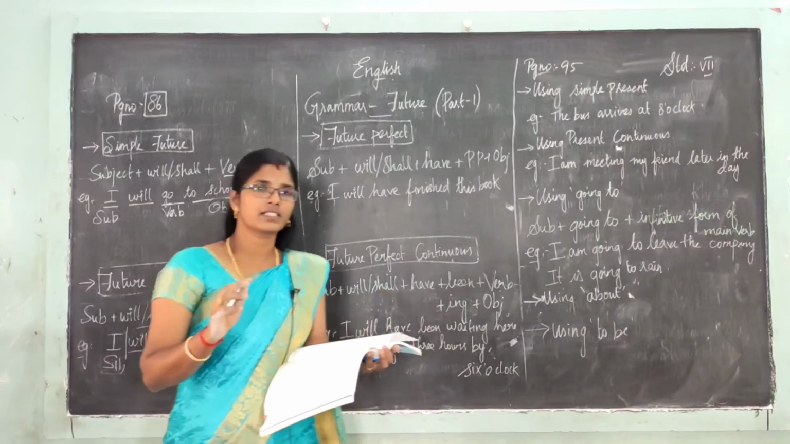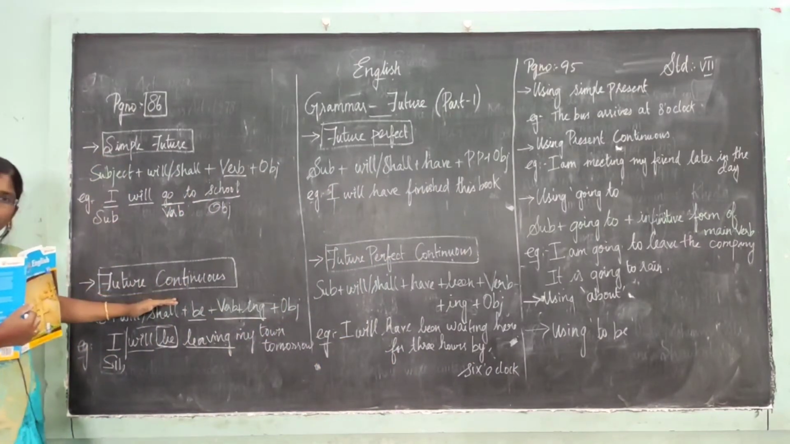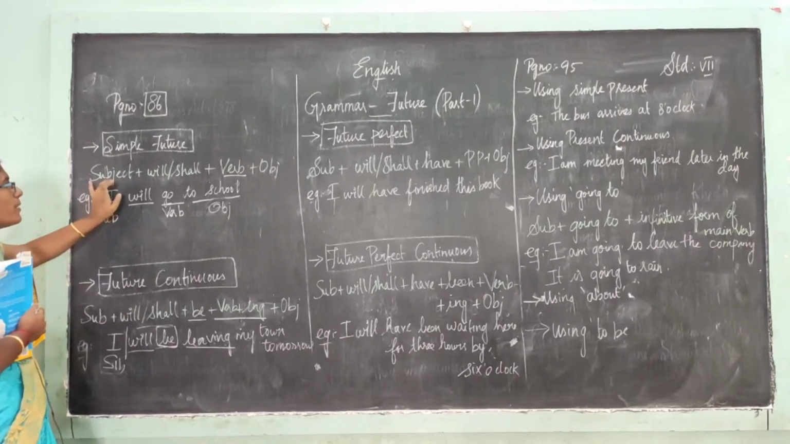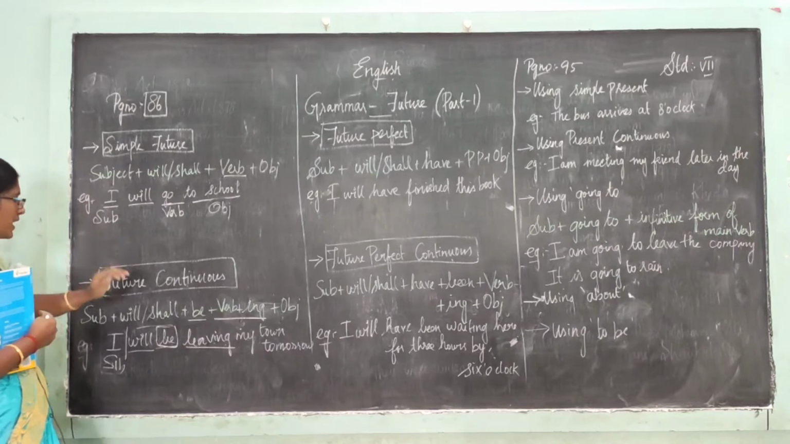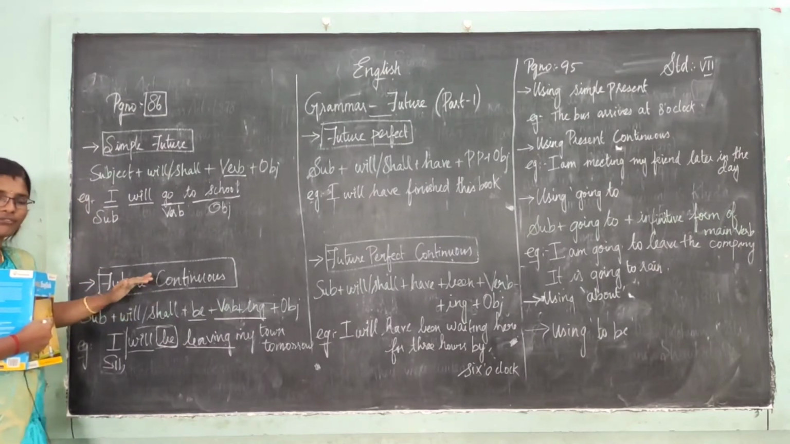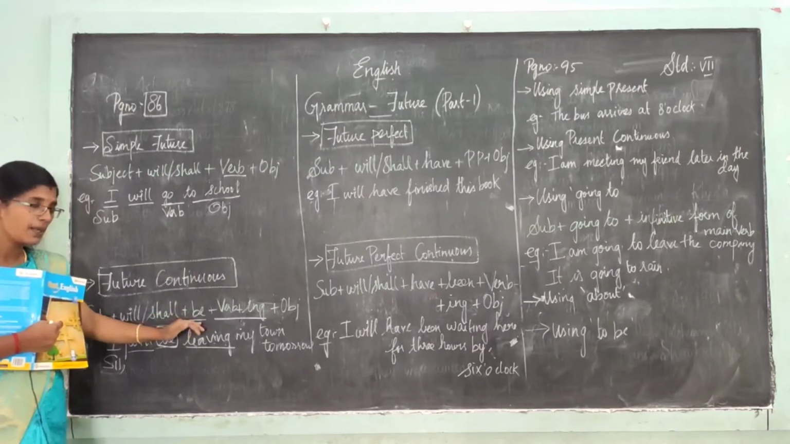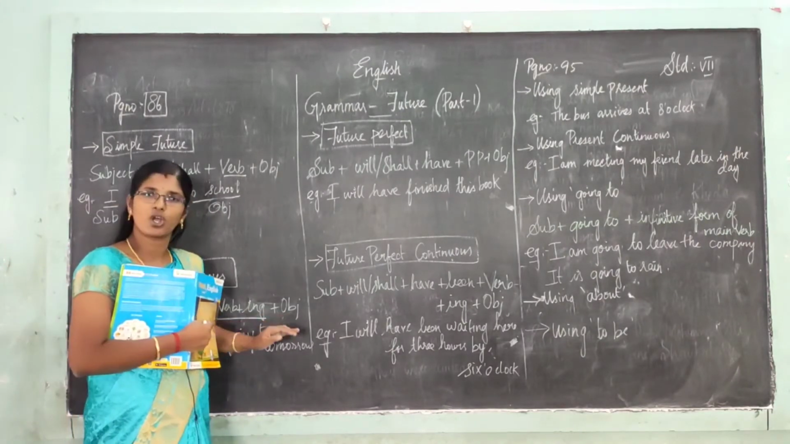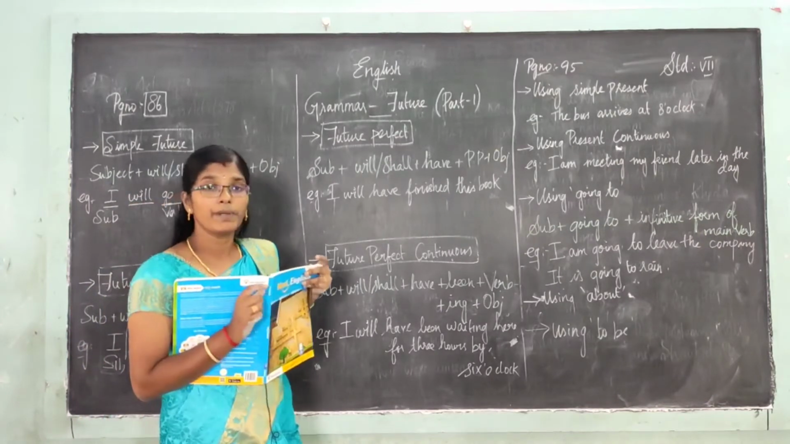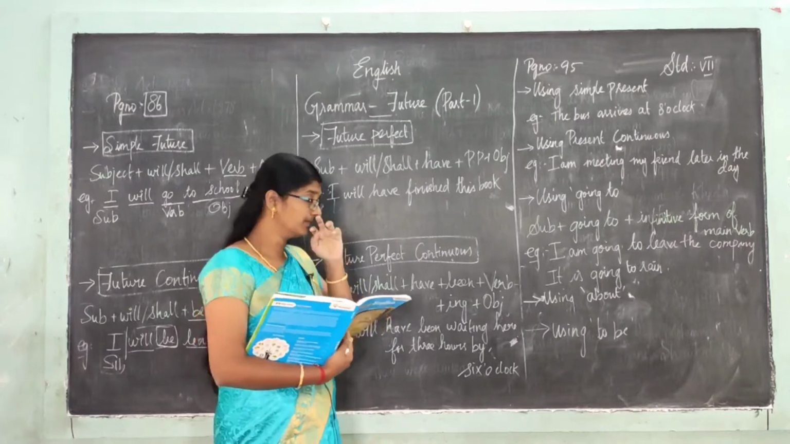This is what we have seen in simple future and future continuous. What is the format of simple future? Subject plus will or shall plus verb plus object. And what is the format of future continuous? Subject plus will or shall plus be plus verb plus ing plus object. Can you all understand? Be அப்படின்ற word வந்து it should come for future continuous.